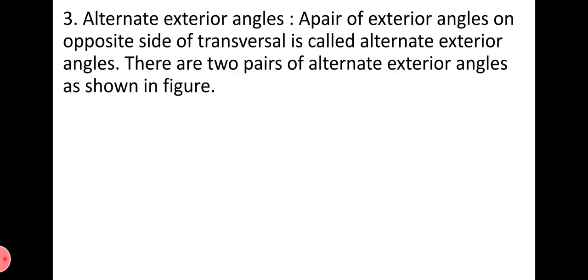Similarly, another type of angles are alternate exterior angles. So what are alternate exterior angles? A pair of exterior angles on opposite sides of the transversal is called alternate exterior angles. So again, same as interior, but here we will select exterior angles. A pair of exterior angles means both the angles should be exterior angles and another condition is that they should be on opposite sides of the transversal. Here also we get two pairs of alternate exterior angles as shown in the figure. That is angle 1 and angle 8, and angle 2 and angle 7.